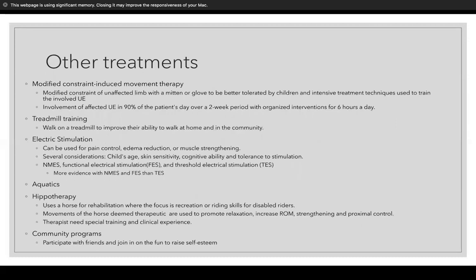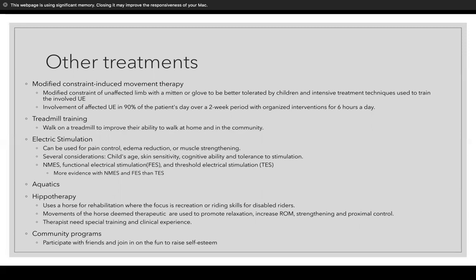Other treatments: modified constraint-induced movement therapy. We've touched on this lightly. The modified version is that they constrain the unaffected arm with a mitten or a glove to be better tolerated by the child, and they then ensue with intensive treatment techniques used to train the involved upper extremity. It usually involves the affected upper extremity in 90% of the patient's day over a 2-week period with organized interventions for 6 hours a day. And that's out of the textbook. So that's typically what the guidelines look like with this sort of treatment.